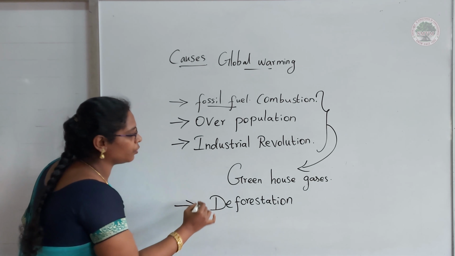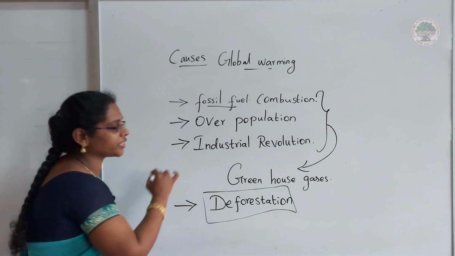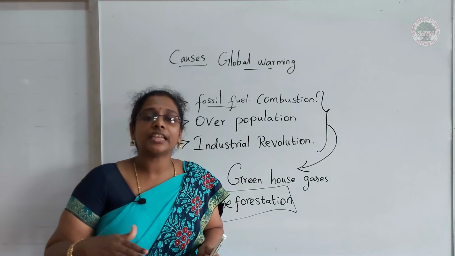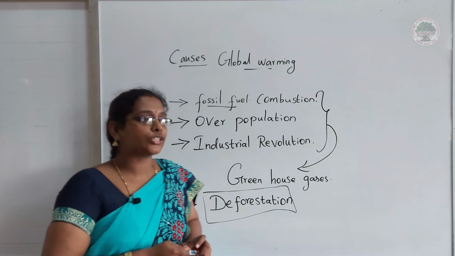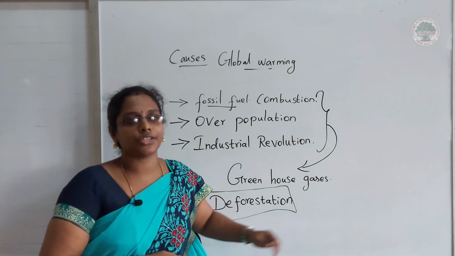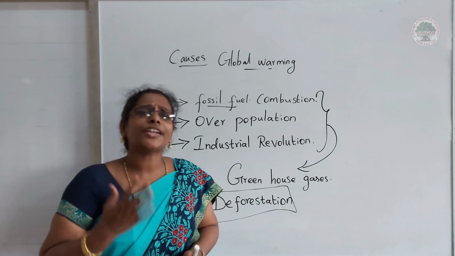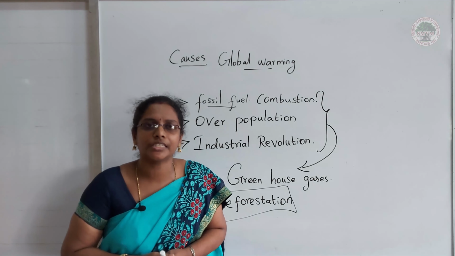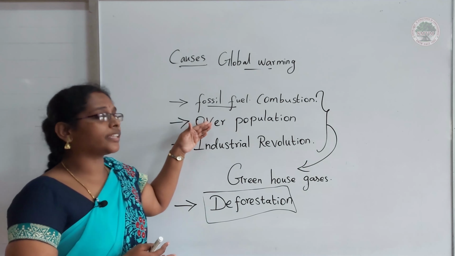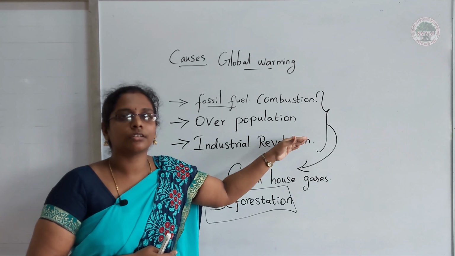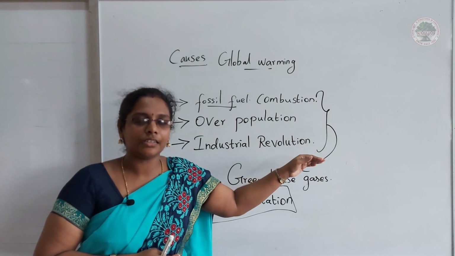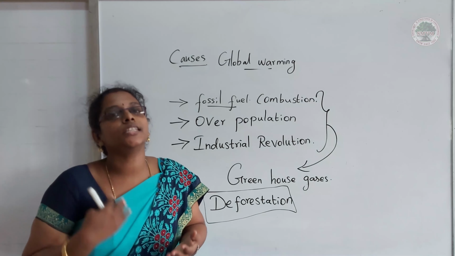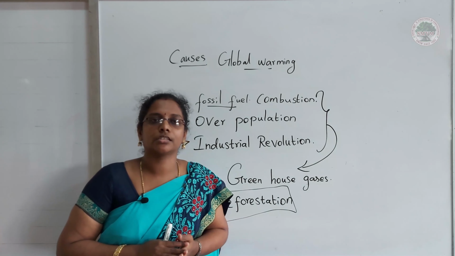First, we should know what deforestation is. Cutting down trees in a large amount is called deforestation. So why should we cut down trees? What is the purpose of cutting trees? Again, the reason is overpopulation and increasing need. Because of all these reasons, we are continuously cutting down trees.